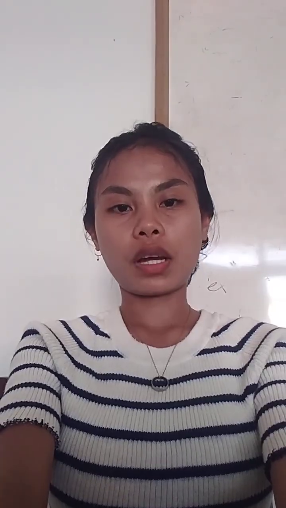When to use them: use the active voice when you focus on who is doing the action. Use the passive voice when you focus on the action itself or the receiver of the action, or when the doer is unknown or not important. Sentence structure. Active: subject plus verb plus object. Passive: subject received plus to be (is, was, were) plus past participle plus by plus agent. Example and practice: the video gives many examples and shows how to change sentences from active to passive and vice versa. This helps to clearly understand the difference and practice using them correctly.